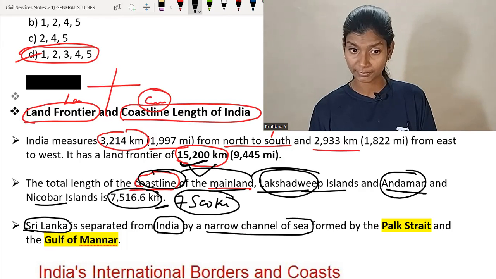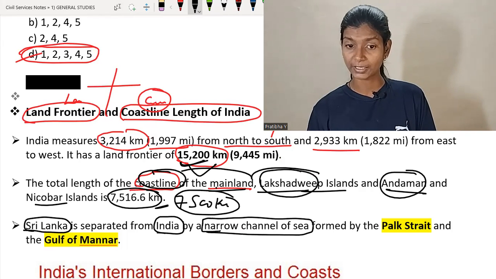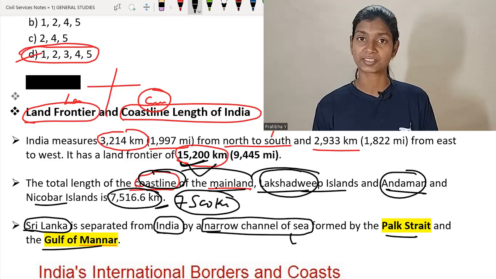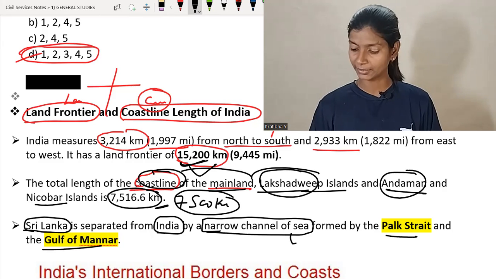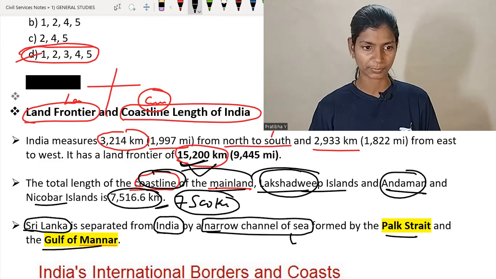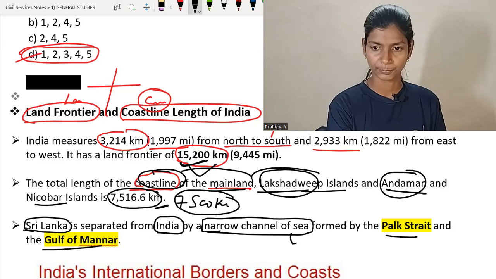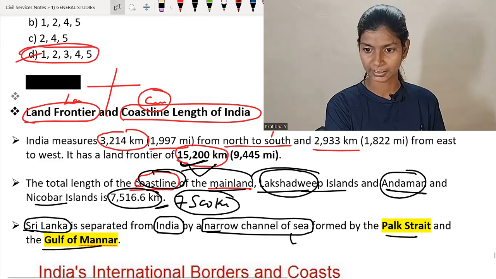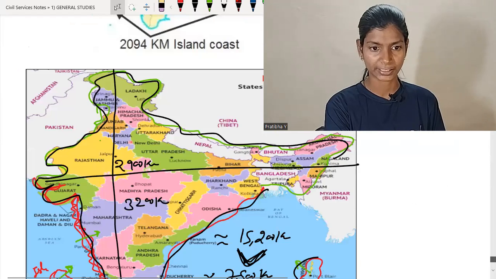It is separated from India by a narrow channel of sea, and this sea is formed by Palk Strait and Gulf of Mannar. So Palk Strait and Gulf of Mannar form a narrow sea which separates India and Sri Lanka. I will show you the image of it. A very beautiful image of Palk Strait and Gulf of Mannar, which create a narrow sea.